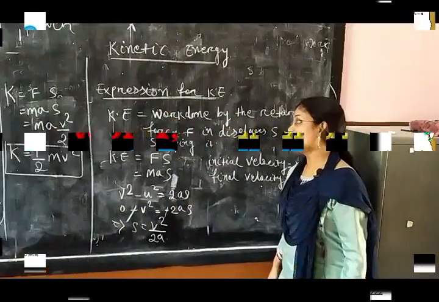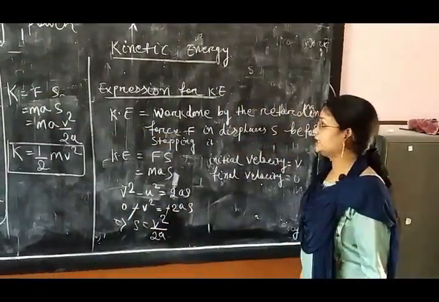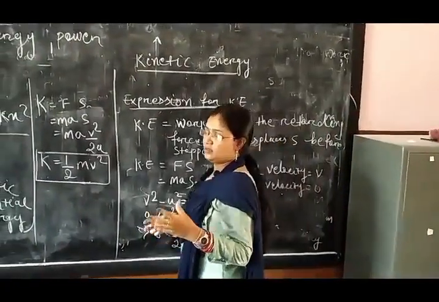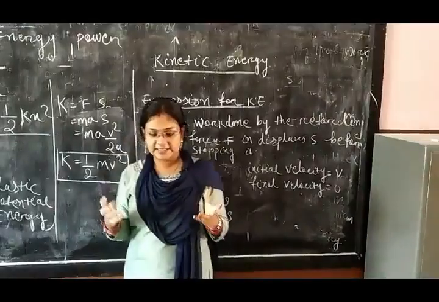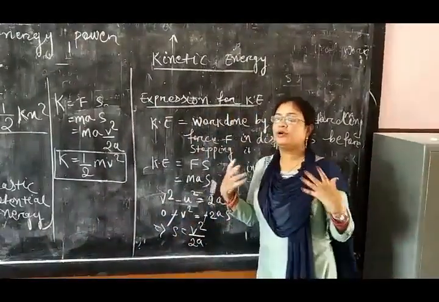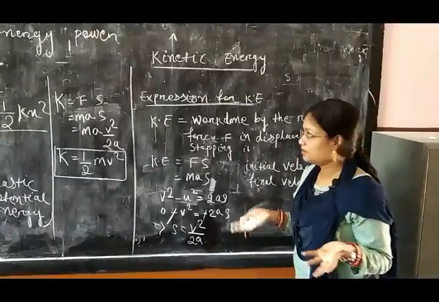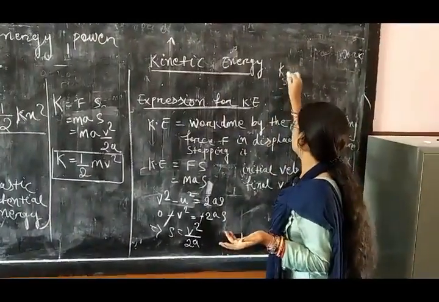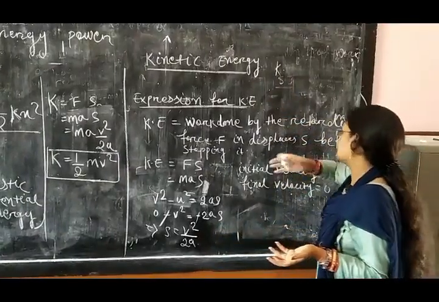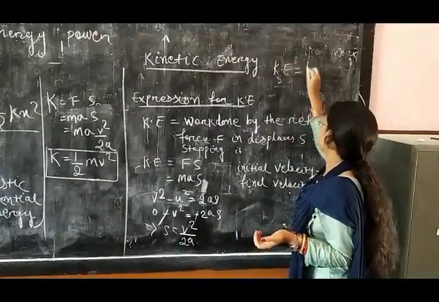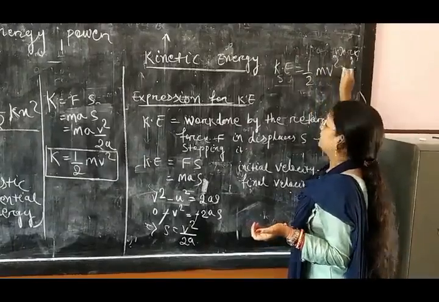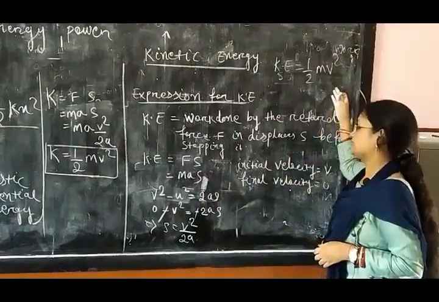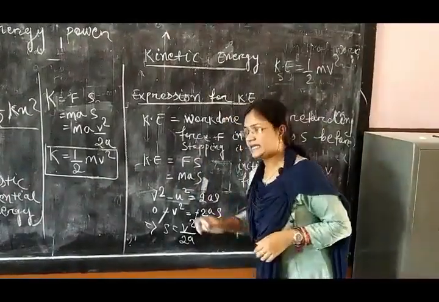Now we will discuss the second form of mechanical energy, that is kinetic energy. What is kinetic energy? Kinetic energy is the energy possessed by a body due to its motion. That means only the moving body has kinetic energy. So the kinetic energy expression, as you know from class 8, 9, is kinetic energy equals half mv square. Now we will see how kinetic energy equals half mv square, the expression for kinetic energy.